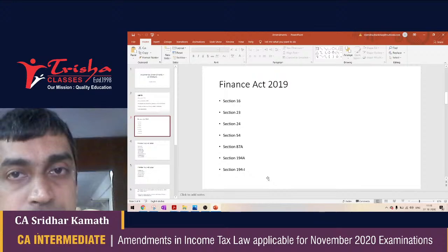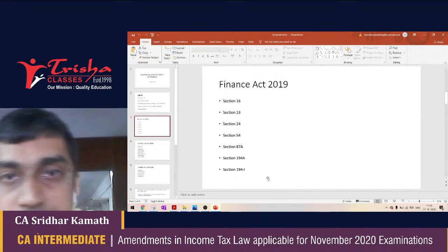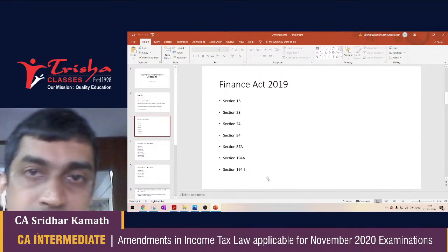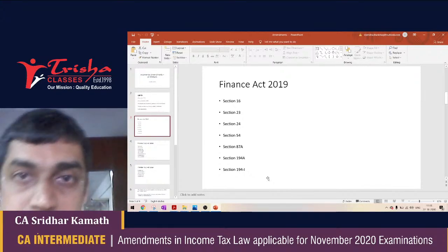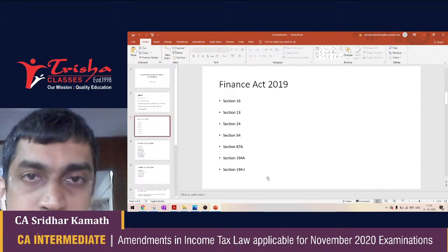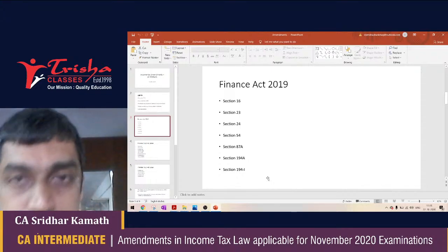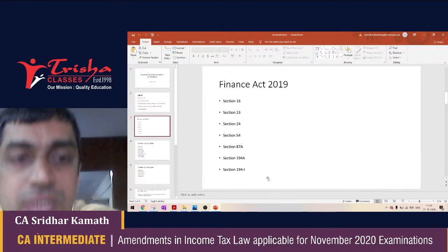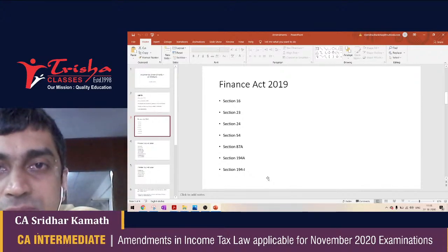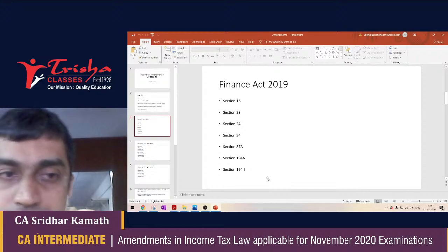194A spoke about TDS on interest. The threshold limit was 10,000 before, now it is 40,000. 194I spoke about TDS on rent. The threshold limit before was 1,80,000. Now it has been increased to 2,40,000. So these were the amendments introduced by the stand-in Finance Minister of India in February 2019.